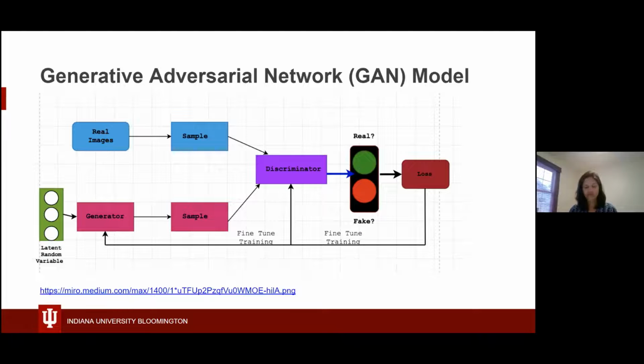Then talking about the GAN model, GANs are a very clever way of training a generative model by framing the problem as an unsupervised learning problem with two submodels. That is the generative model, which trains to generate new examples, and then we have the discriminative model, which will classify the examples as real and fake.